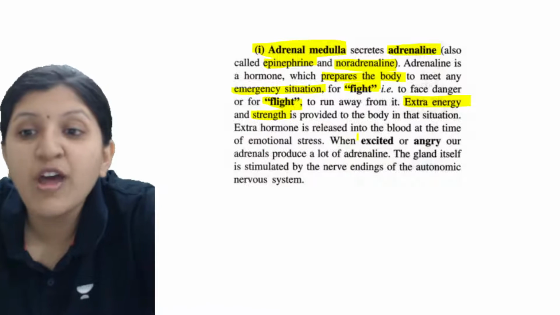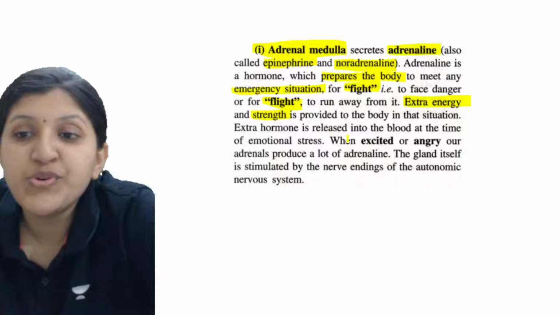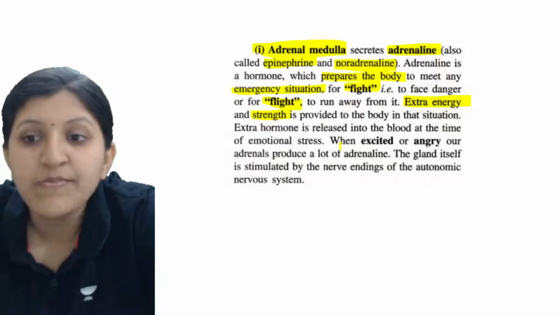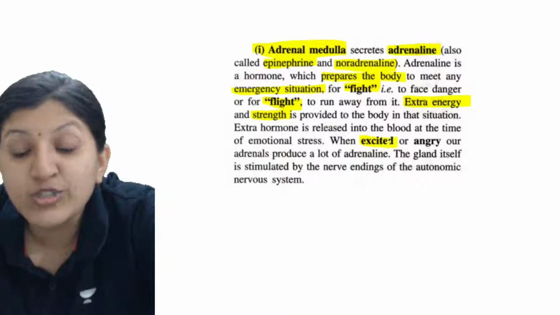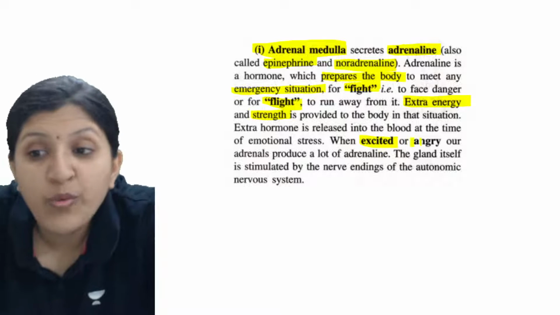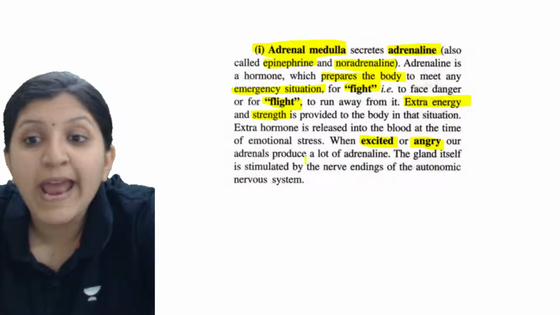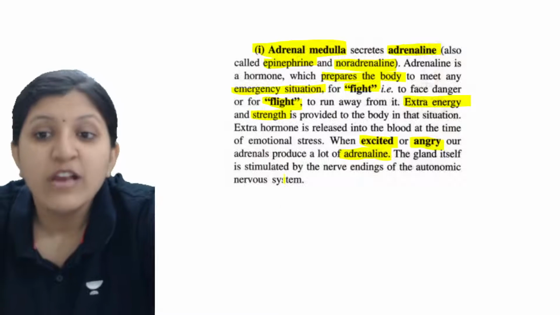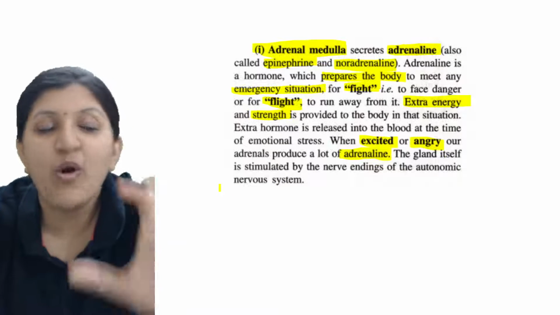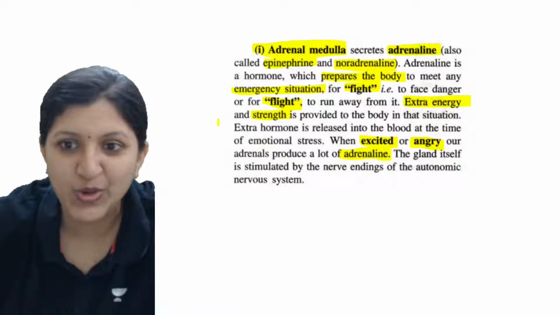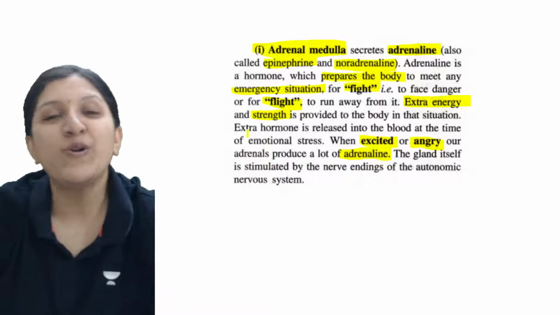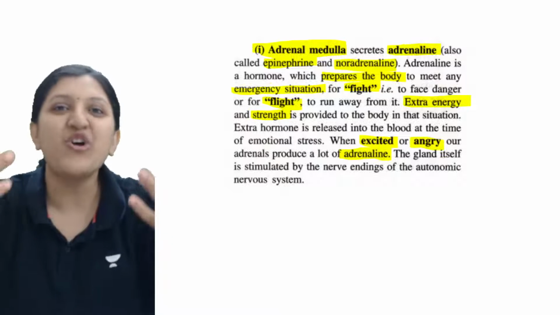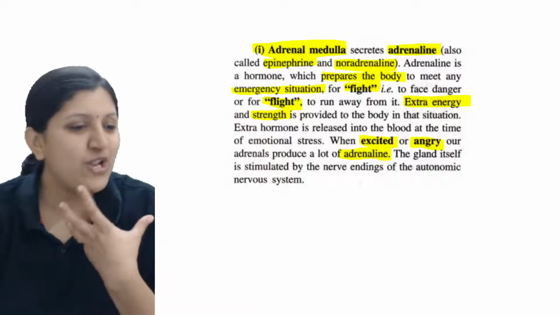Extra hormone is released into the blood at the time of emotional stress. When you are excited or when you are angry, your adrenal glands produce a lot of adrenaline. The adrenal gland, which is there on the kidney as a cap, produces a lot of adrenaline, and with that there is a gush of energy and a lot of strength.